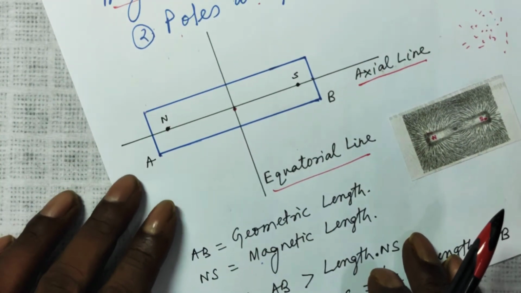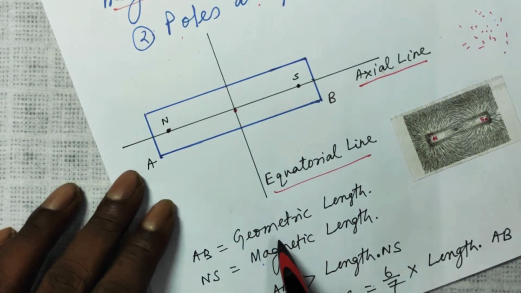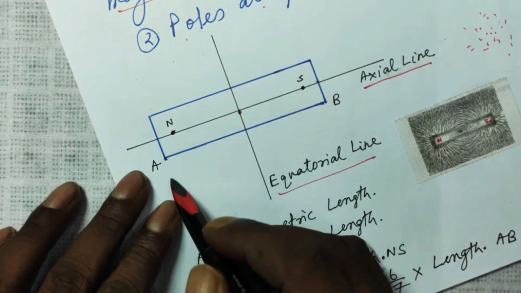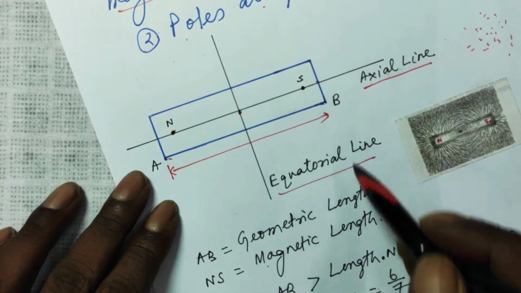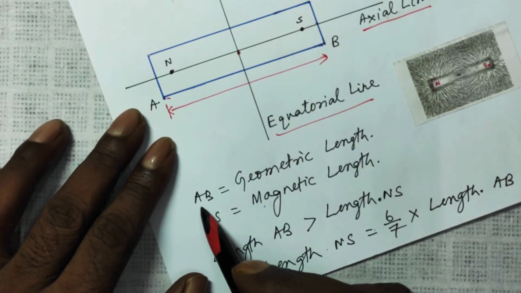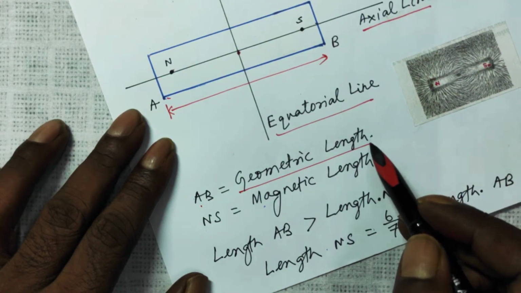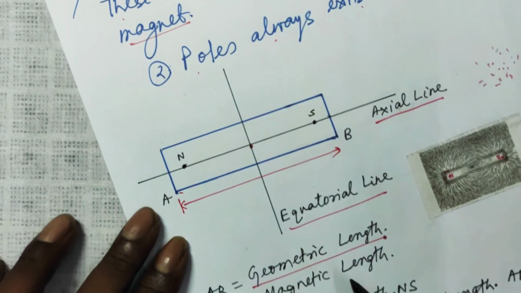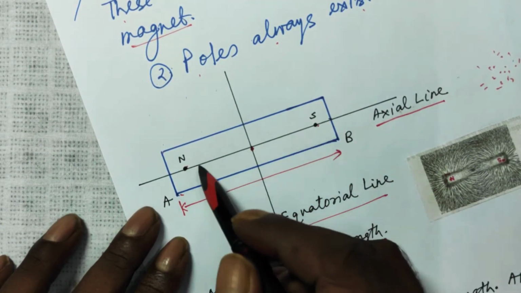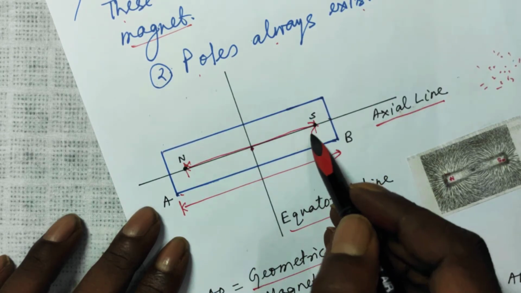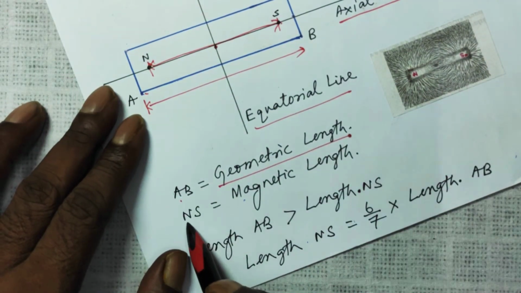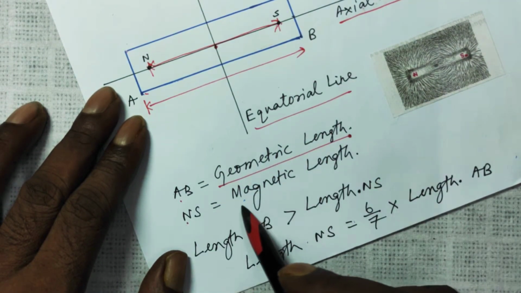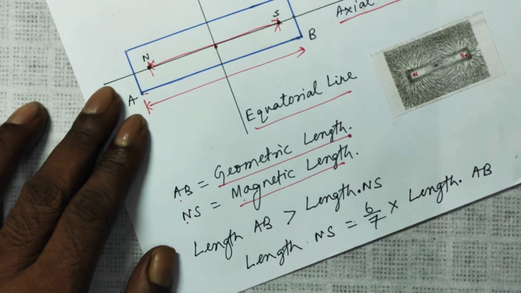Now if you look at the magnet, the physical length of the magnet is from here to here, that is from A to B. So AB is called the geographic length of the magnet. And the length from this point to this point, from N to S, is called the magnetic length, right?